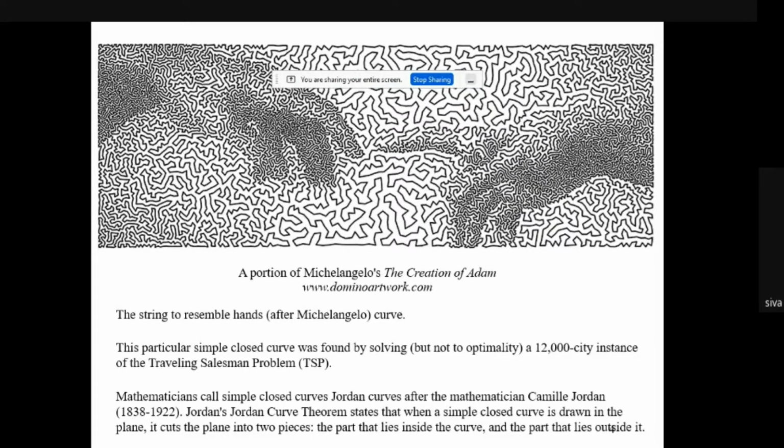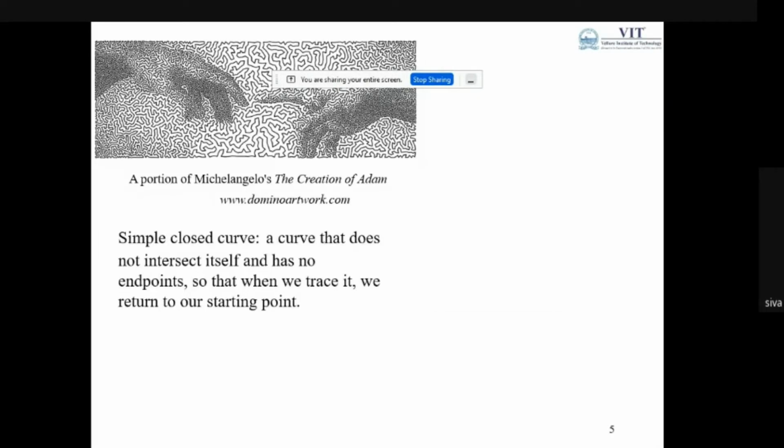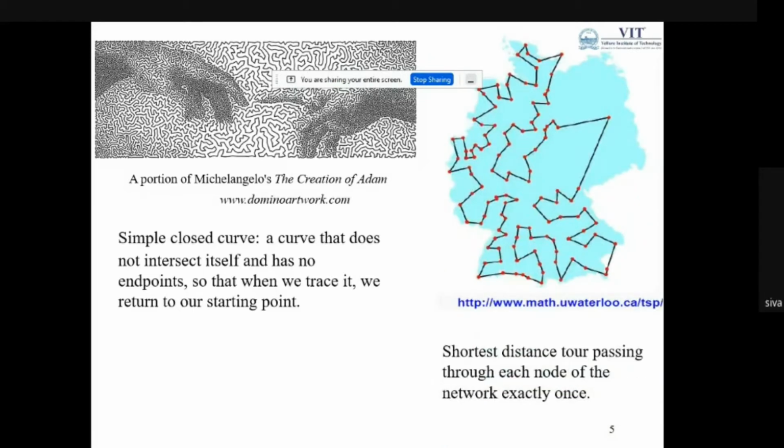So it is a complete closed curve. This is called a closed curve, or we can call it a Jordan curve. With this help, we are able to find the shortest distance tour, where the traveling salesman visits each city or node, covering all the cities and reaching the starting node.